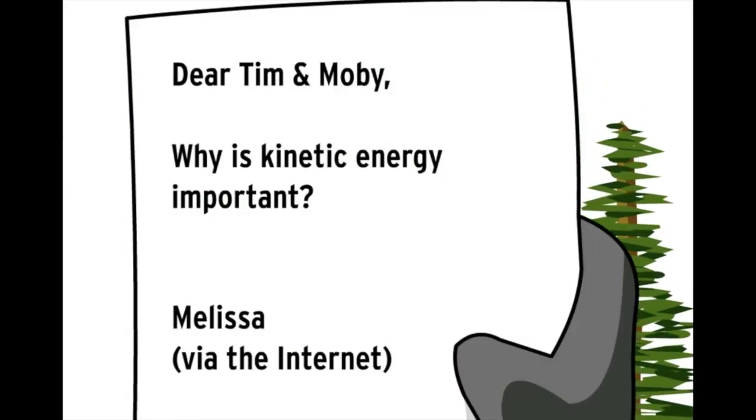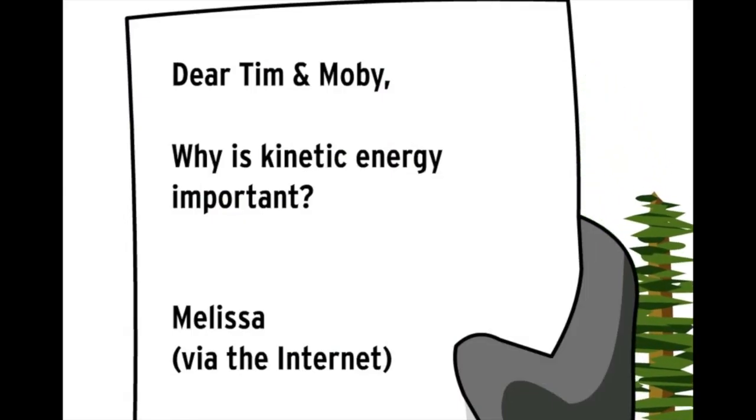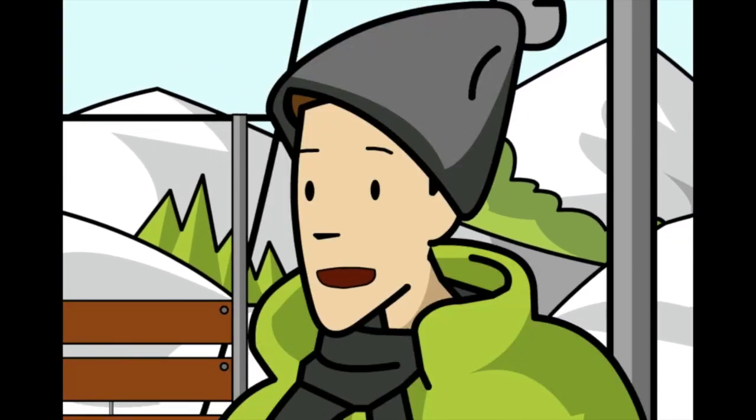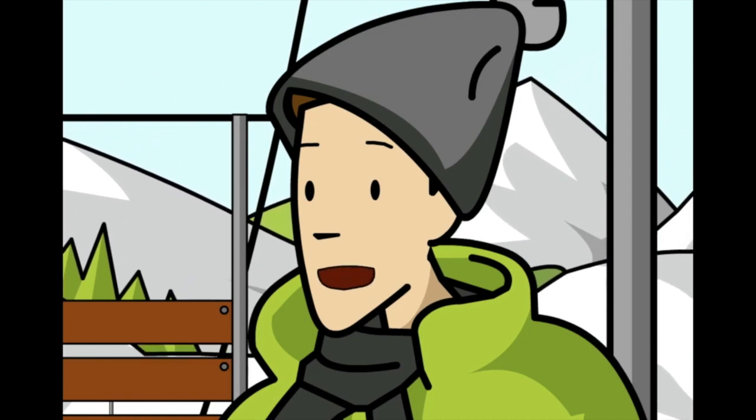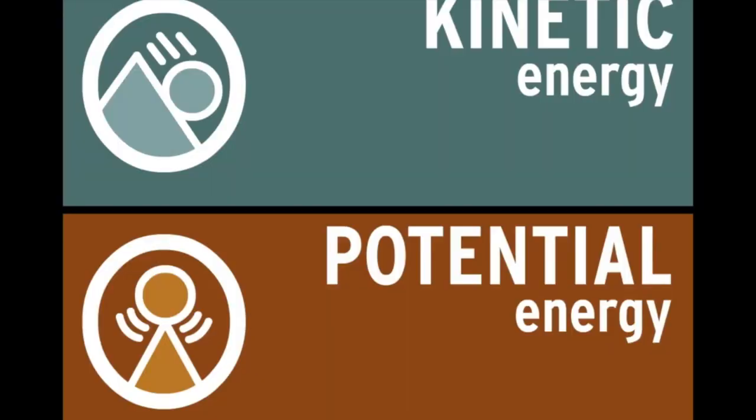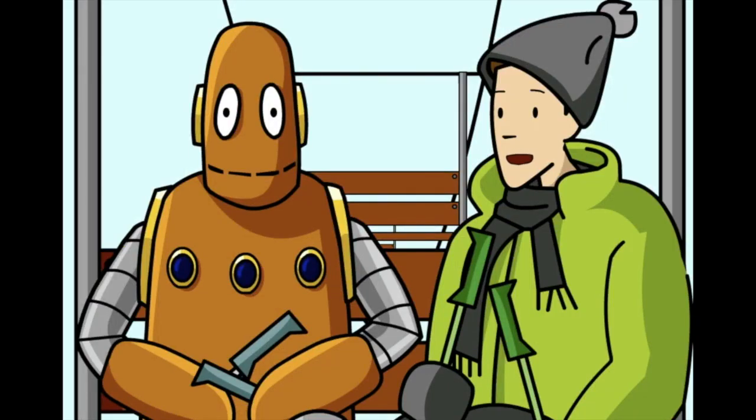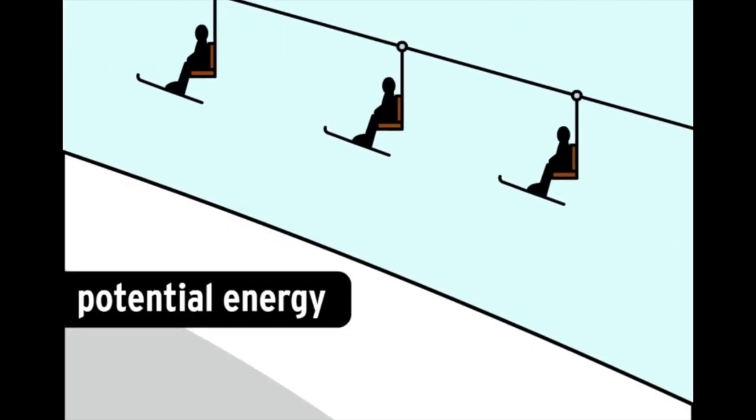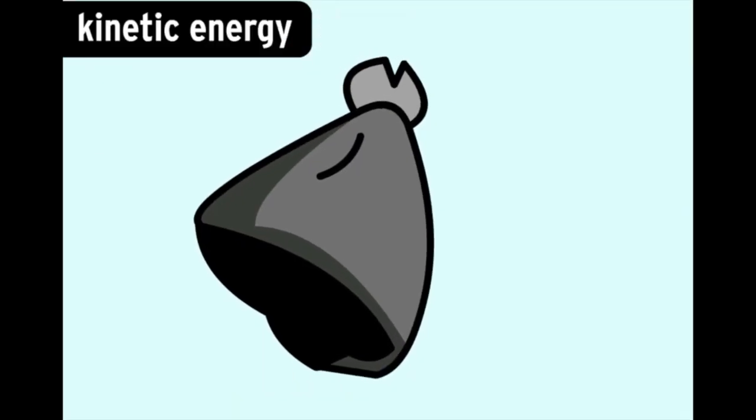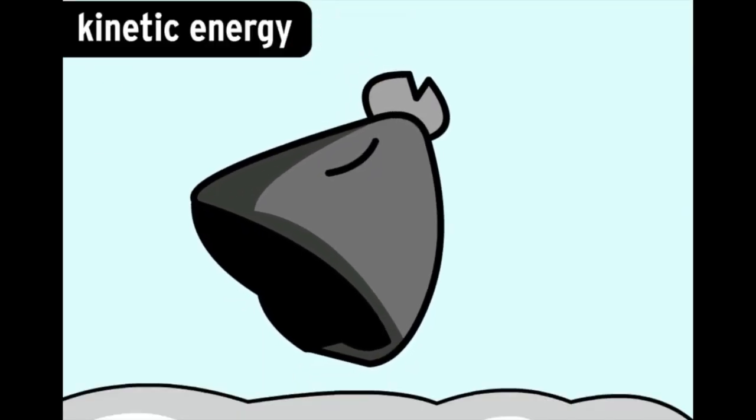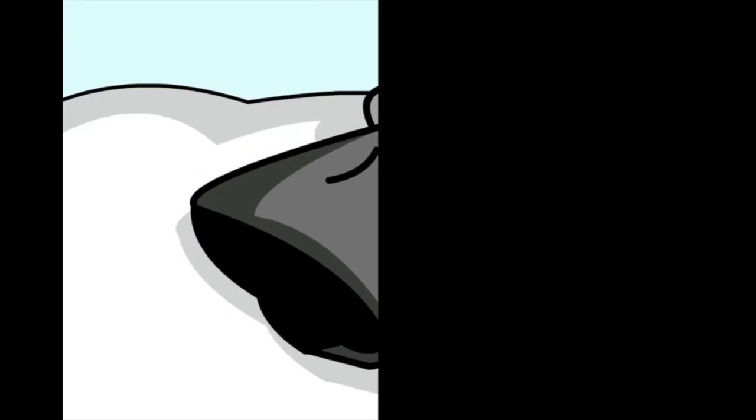Dear Tim and Moby, why is kinetic energy important? From Melissa. Well, energy lets us do everything from running a mile to typing on a computer. When an object has energy, it has the ability to cause change. Kinetic energy and potential energy are the two types of energy that relate to motion. Potential energy is stored energy that increases or decreases depending upon an object's position and condition. Moby and I store up more potential energy the higher we go on this ski lift. Kinetic energy is the energy that an object has because of its motion. If it isn't moving, it doesn't have kinetic energy.